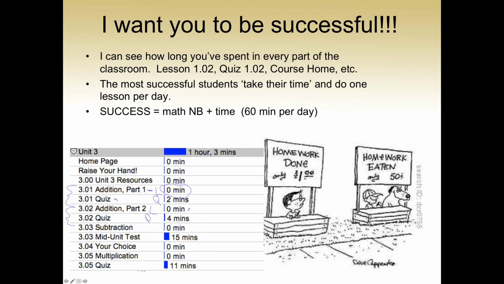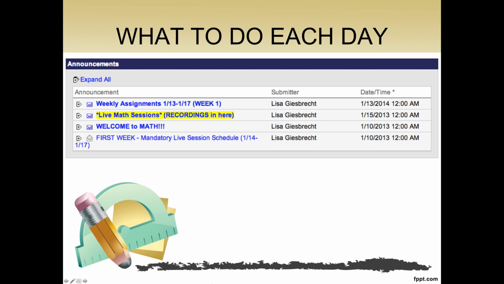So if I see 0 minutes being spent on the lesson, that means you're missing the teacher portion of the day. You are trying to jump straight to the quiz, and you're probably, I would say 99% sure, not going to do well on it unless you've seen the material somewhere before. So you really need to be putting in the appropriate time to get the grade that you want in this class. So don't take shortcuts.